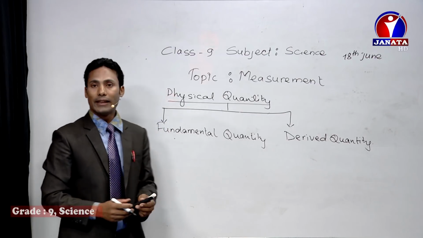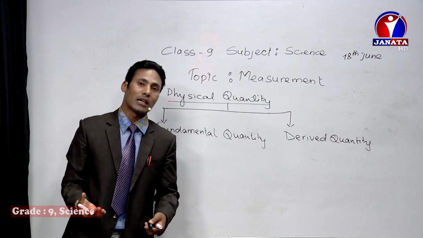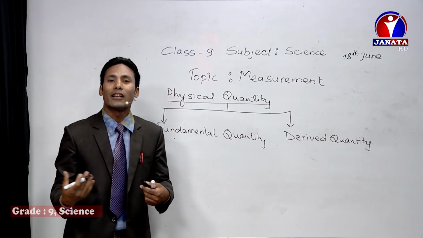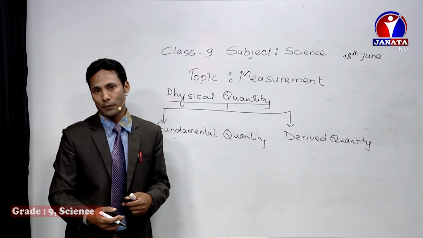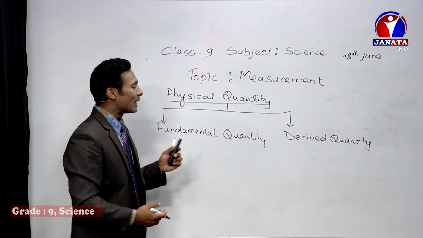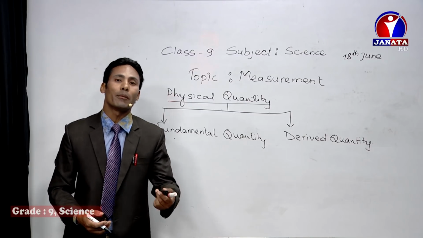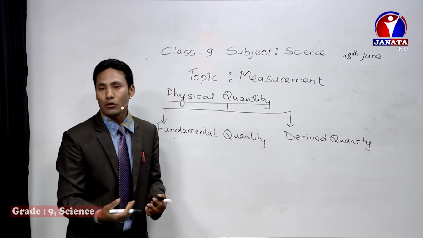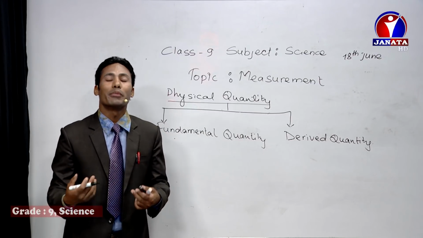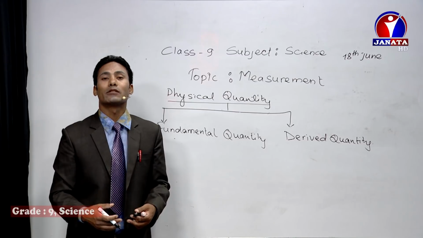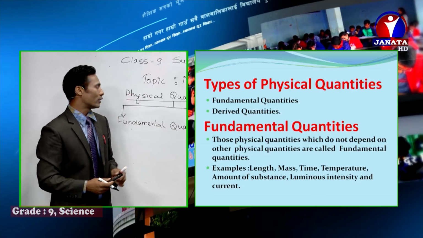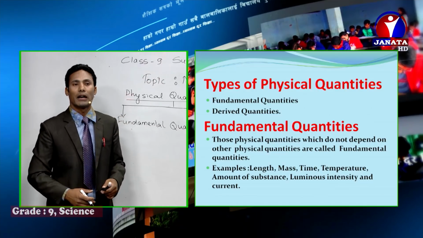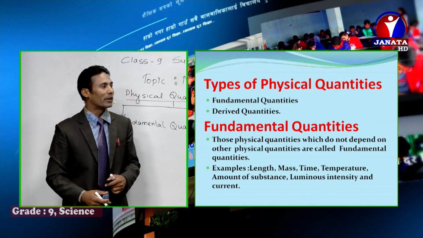For example, length. Can you explain the length in terms of mass? We cannot, right? Similarly, length cannot be explained in terms of volume also, isn't it? That's why the length is independent one and it doesn't depend upon the others, so it is called the fundamental quantity. Similarly, mass also fundamental quantity, right? Temperature also fundamental quantity, and the electric current also fundamental quantity. So the quantity that does not depend upon the other quantity, they are called the fundamental quantity.